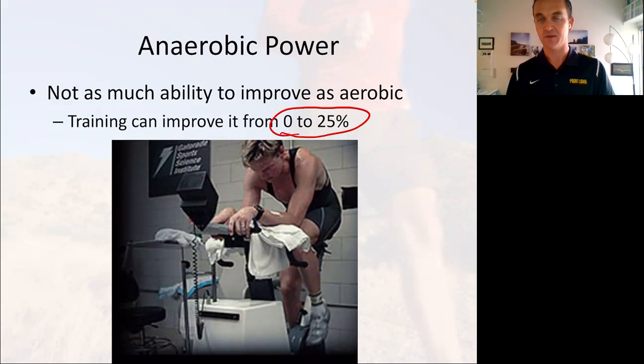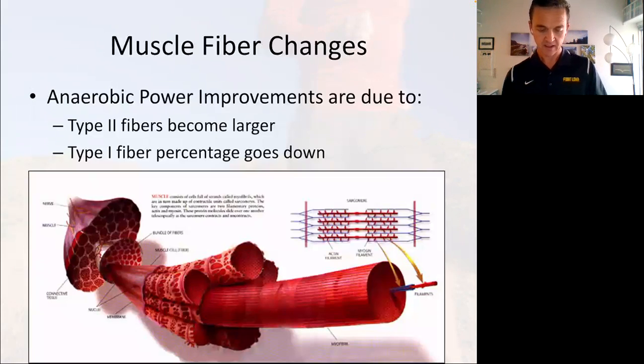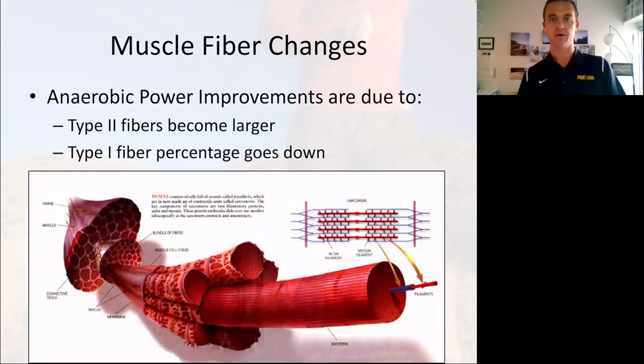Some of the studies don't show much. Some of them show about a 25% improvement. So that can change some, okay? What do those anaerobic power changes do to? Well, they're most likely due to hypertrophy of our type 2 fibers and some shifting of our type 1 fibers to be type 2 fibers, okay? So we got more bigger fibers that can produce a lot more force.